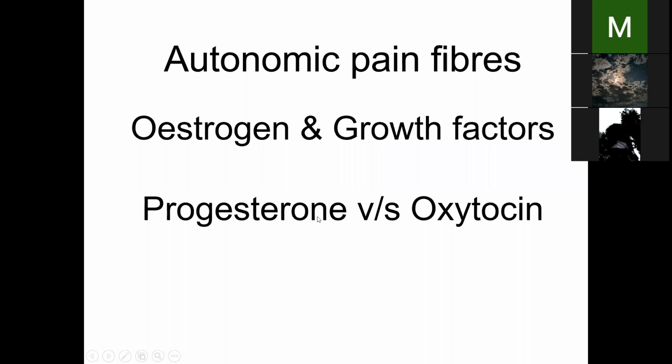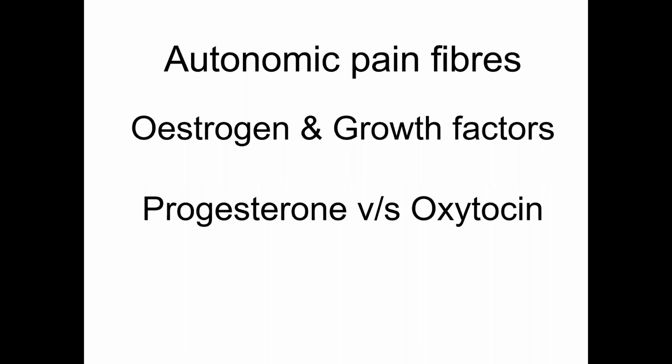Progesterone is a hormone and oxytocin is a hormone, both of which control the uterus. Progesterone is for maintenance of pregnancy. Progesterone causes relaxation of the uterus and contraction of the cervix, keeping the embryo fetus within the uterus. So progesterone is the hormone protecting pregnancy, relaxes the uterus, contracts the cervix. Oxytocin has got a reverse action. It contracts the uterus and relaxes the cervix. So here you have 2 opposing hormones, progesterone and oxytocin.